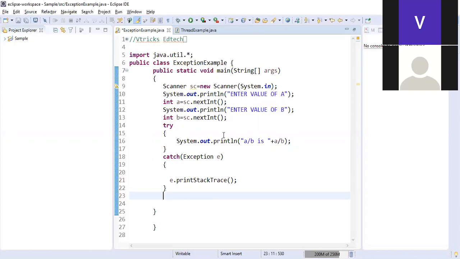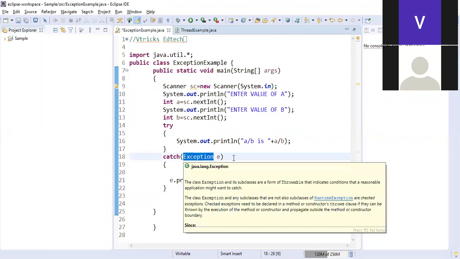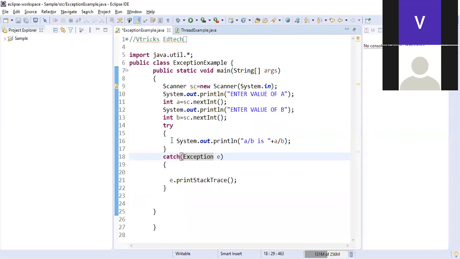Now what I say is, you try to divide a by b. If it is working fine, no issues. If a by b is not happening, then you must catch it. Catch it where? Catch it in exception. This is called an argument. Someone is throwing something here, then I need to catch it. Catch has to be in the argument. This is an exception argument.